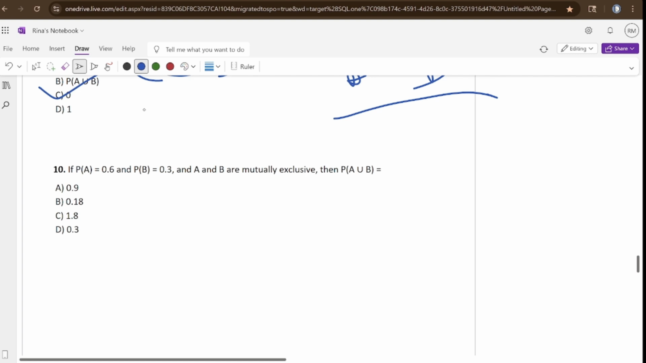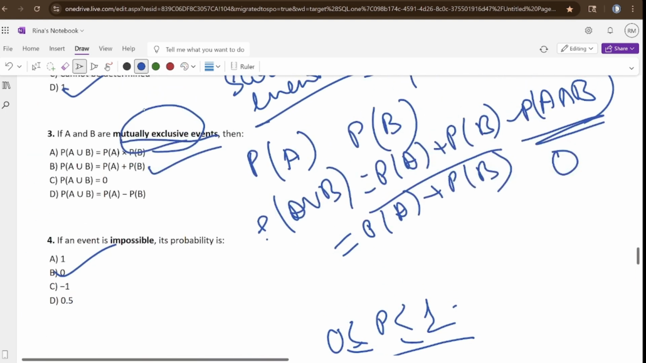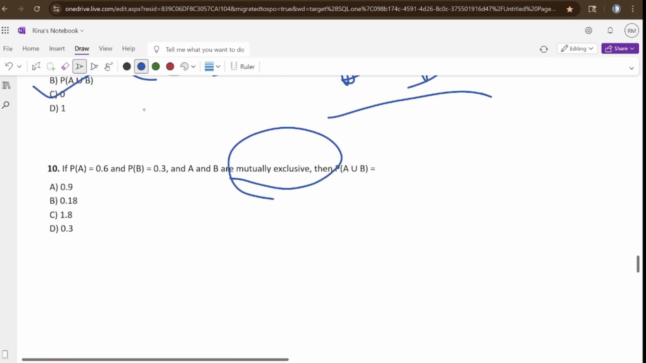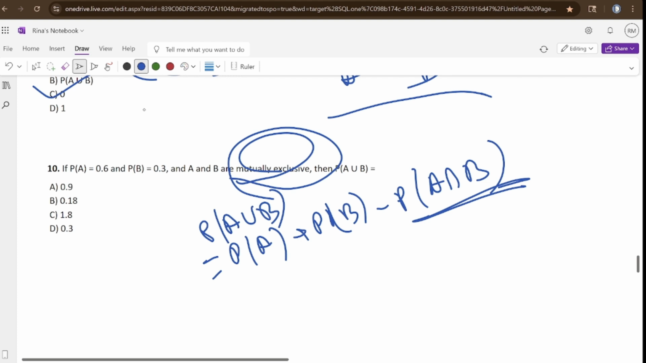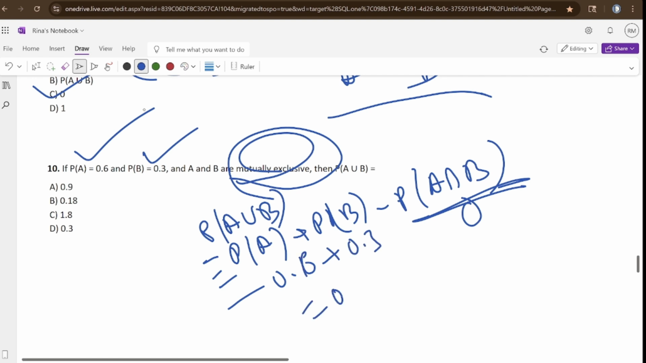If PA equals 0.6, PB equals 0.3 and they are mutually exclusive. See, right now you have just seen mutually exclusive means P of A union B equals PA plus PB. So always use this formula, then you will be able to solve this. PA plus PB minus PA intersection B. This portion will be 0 when it is mutually exclusive. So here you have 0.6, PB equals 0.3, so it will be 0.9. Fine, the answer will be 0.9.